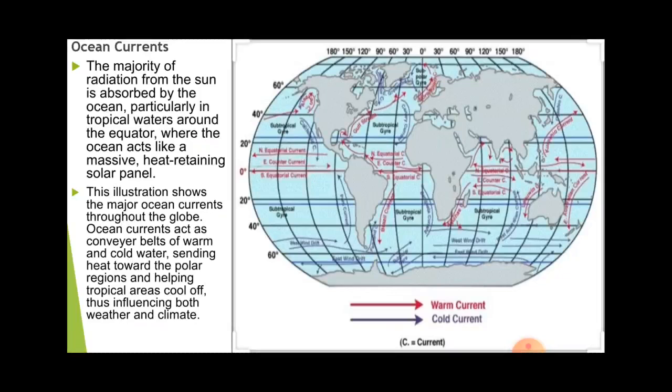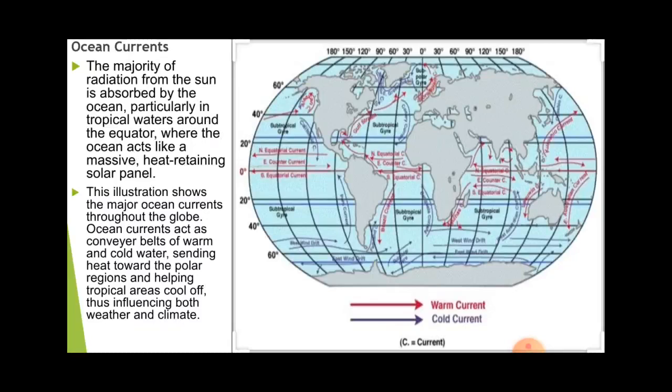Means the cold water is moved towards the equator and the warm water moved towards the polar region. So this creates where these ocean currents move, that affect the climate and the temperature. As you know, when the warm current moves from the equator to the polar regions, the land which comes near the polar region experiences cold temperature, but with the help of the warm current, the temperature of that particular area becomes warm in the cold season also.